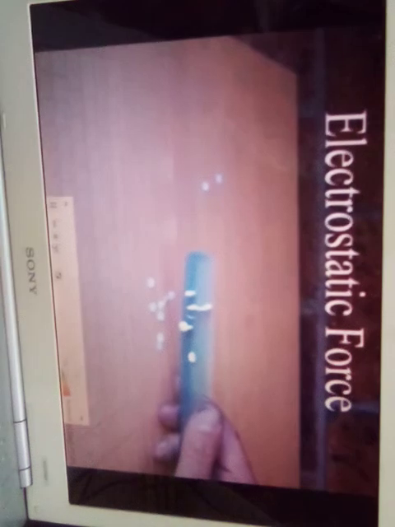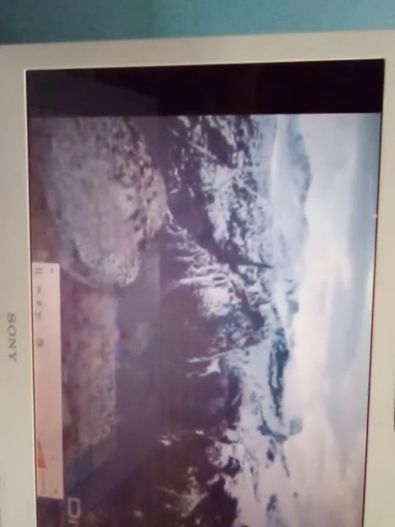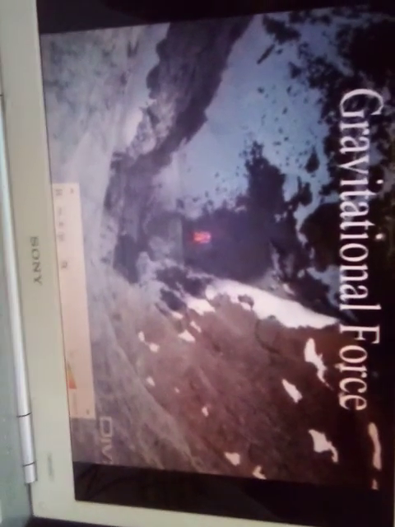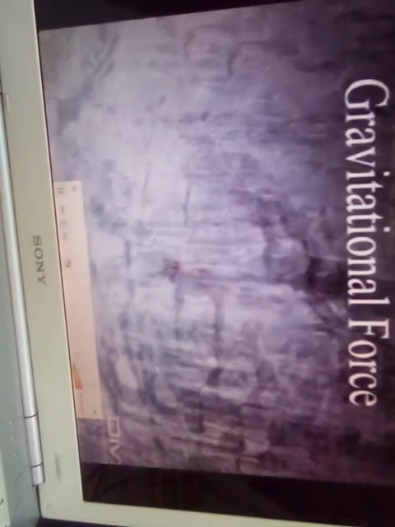If we throw an object upwards, it eventually comes down. What pulls it down? The earth pulls it down. The earth exerts a force in the downward direction on all objects, and this force is known as the gravitational force. So gravitational force is also a non-contact force.